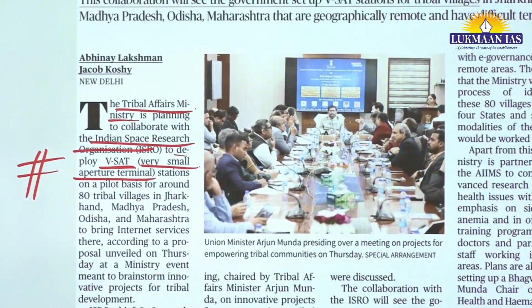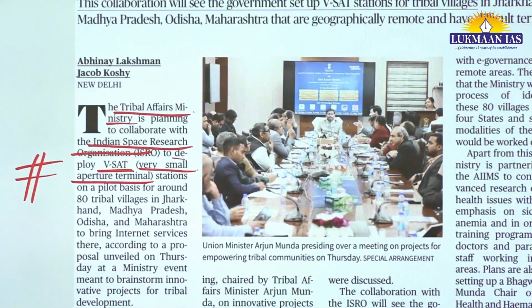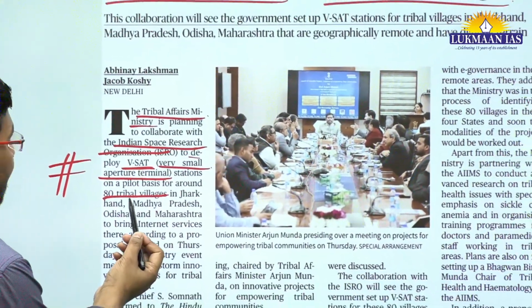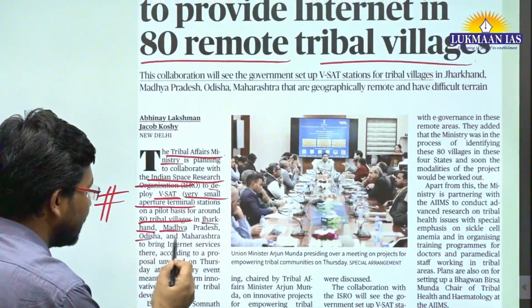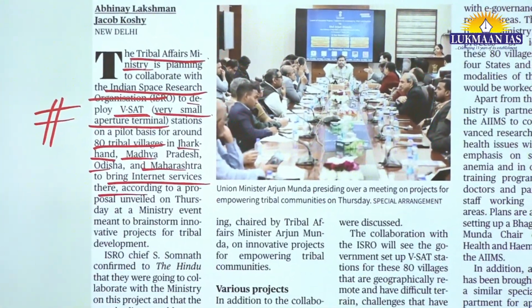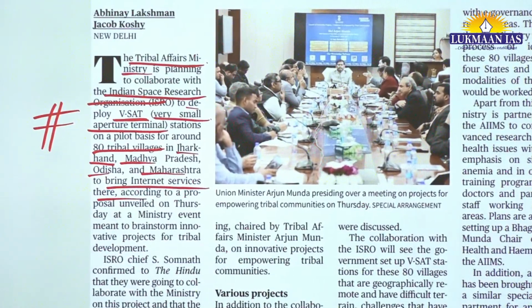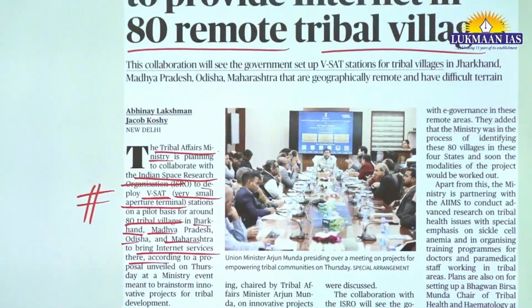Why will it be deployed? So that internet access can be provided to the villages. They are going to cover about 80 tribal villages in various states that include Jharkhand, Madhya Pradesh, Odisha, Maharashtra to bring internet services. So here ISRO is going to help the government provide internet connectivity.